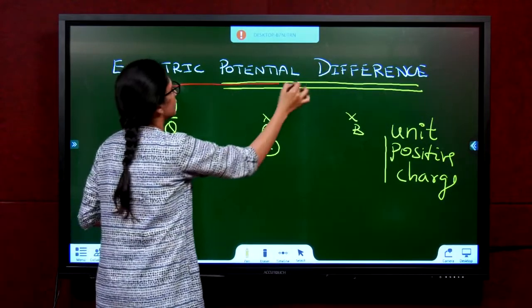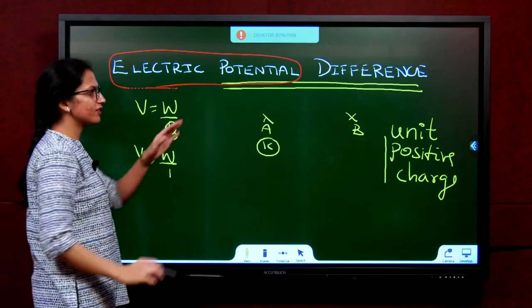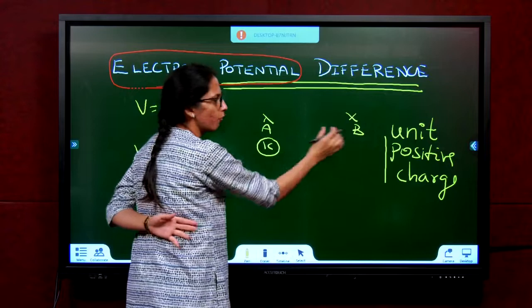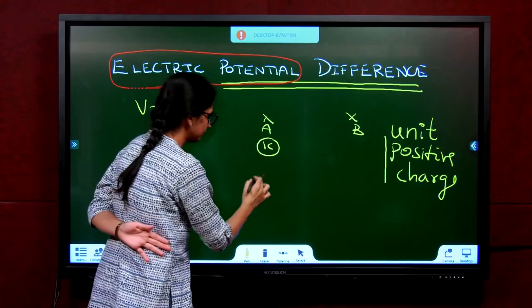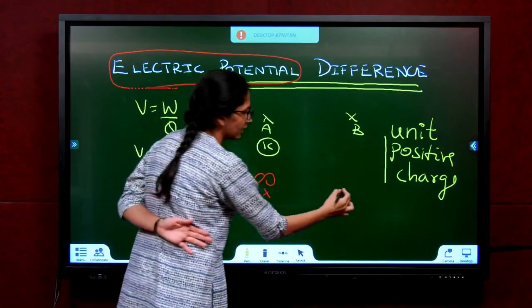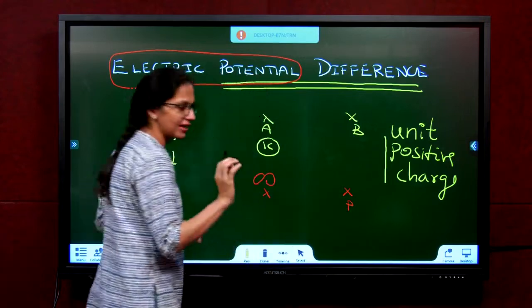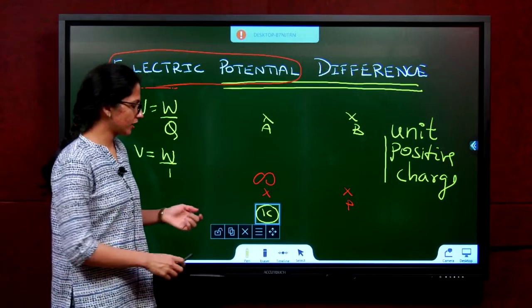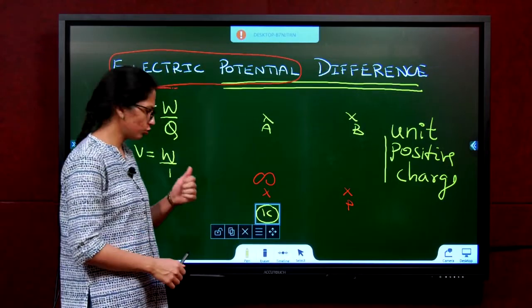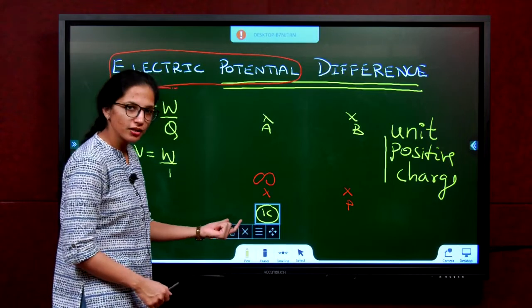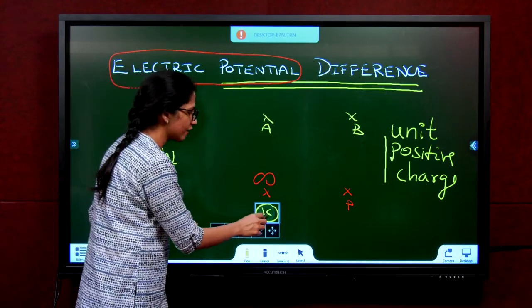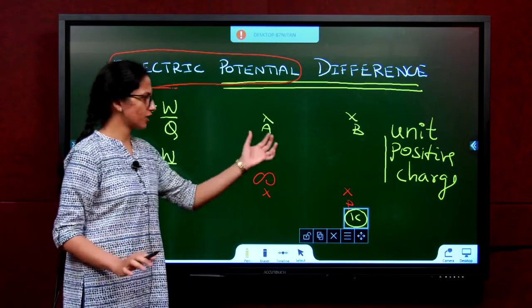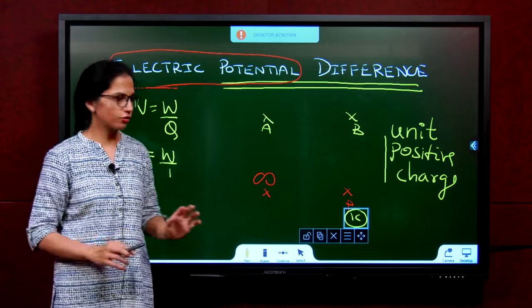No difference, just electric potential. It is a very similar definition, but instead of saying between 2 points in an electric circuit, you should say from infinity to a point in an electric circuit. Same definition, you just need to know the definition. Electric potential is the work done on a unit positive charge, carrying it from infinity to a point. Same definition, just change between two points to infinity to a point.